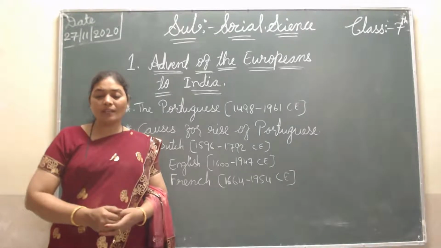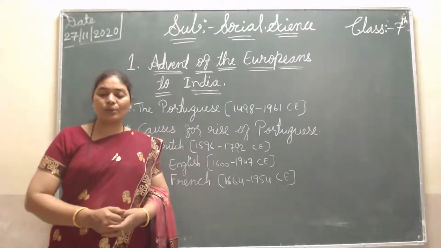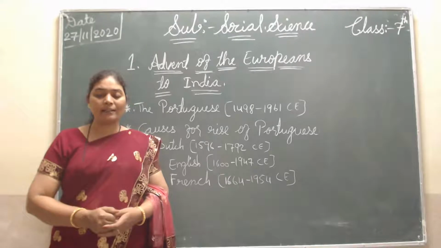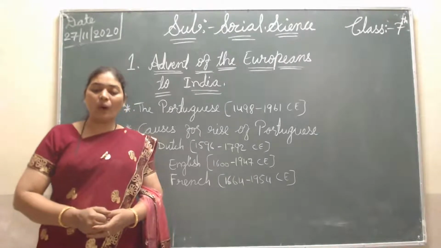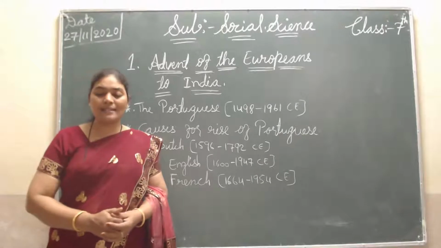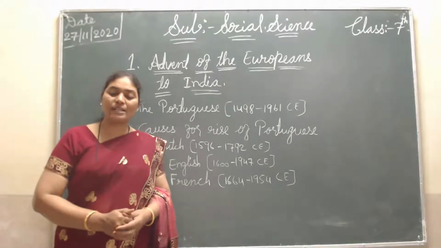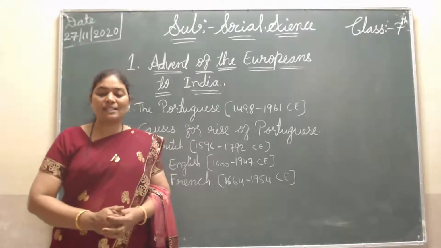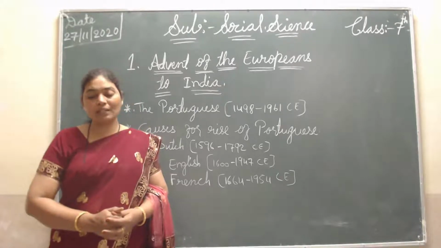The license issued to the British traders to conduct tax-free trade was known as Dastak.